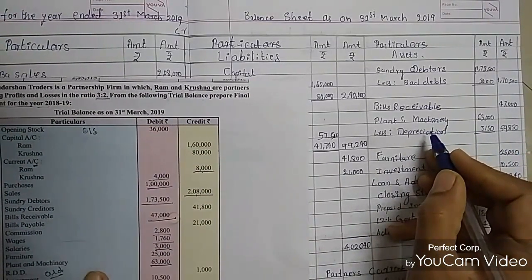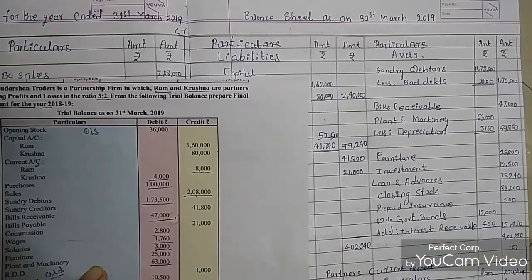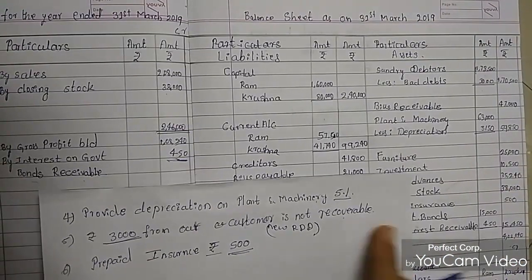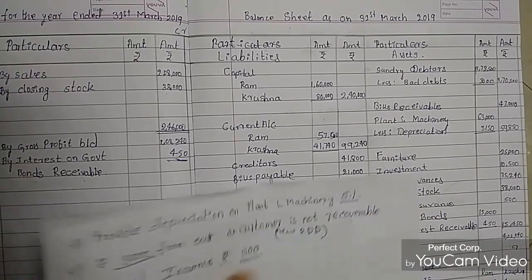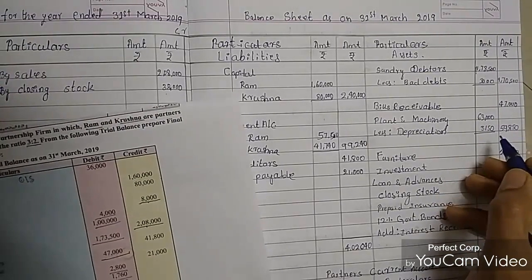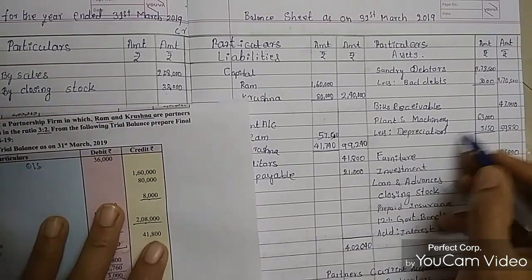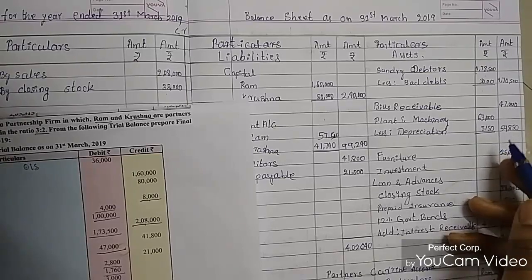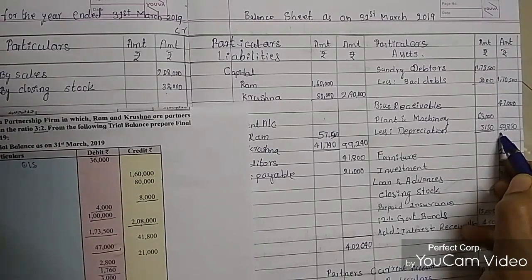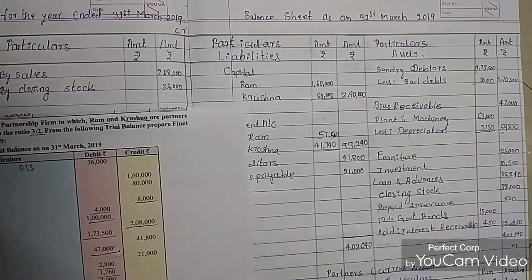There is an adjustment for the plant and machinery, and I showed a working note in the P&L account, that is 5%. So we got 3,150 rupees as the depreciation amount. After deducting from plant and machinery 63,000, we got 59,850 rupees.